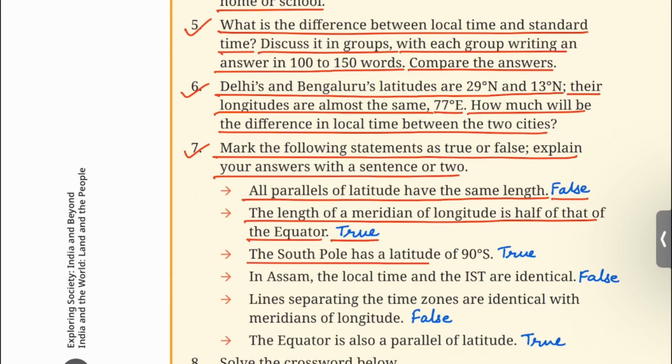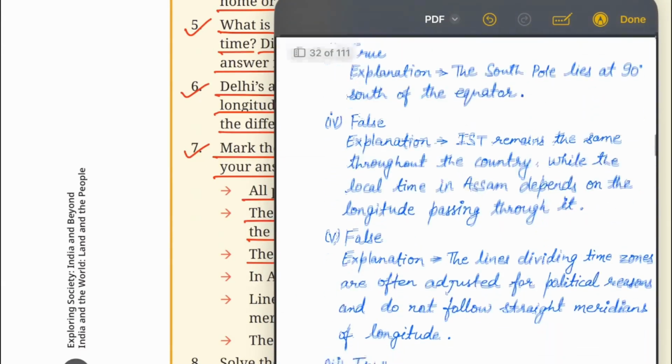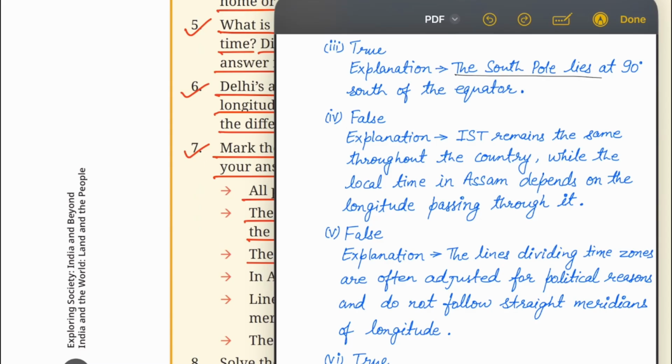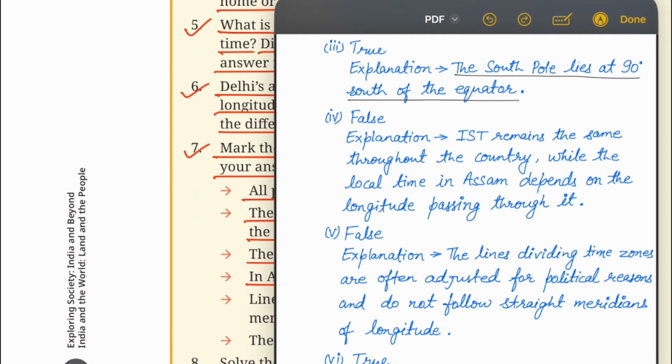The south pole has a latitude of 90 degrees south. This statement is true. Explanation: The south pole lies at 90 degrees south of the equator. In Assam, the local time and the IST are identical. This statement is false. Explanation: IST remains the same throughout the country, while the local time in Assam depends on the longitude passing through it.